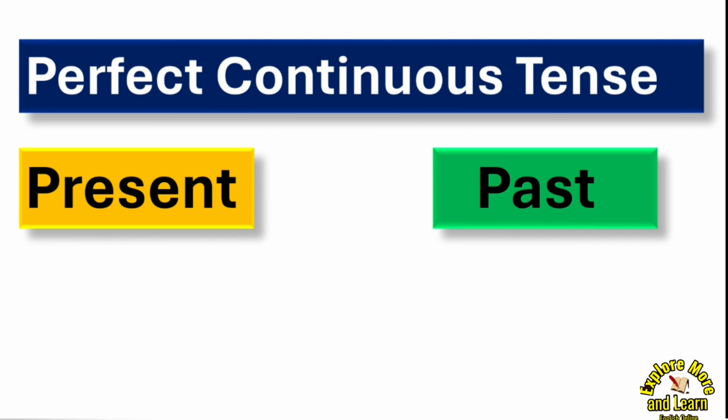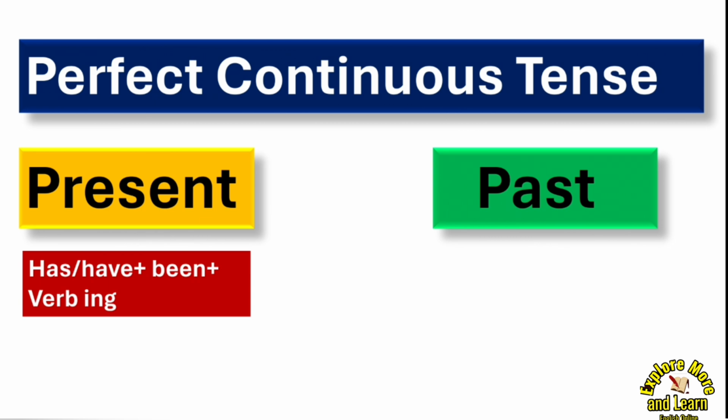As I told you right now, present perfect tense has has and have, and continuous tense has the ing form of the verb, and we will join them with been. And you will get the basic rule: has, have plus been plus verb in ing form.